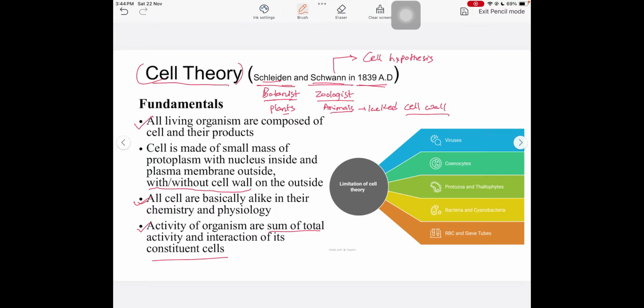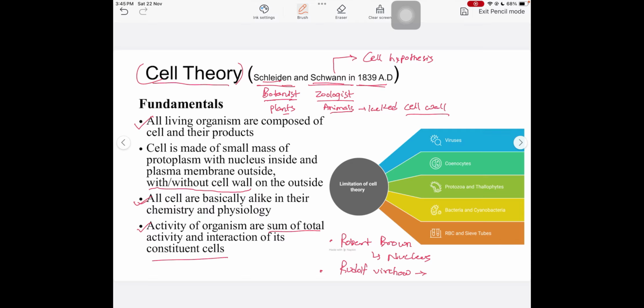The cell theory was not just halted here, but soon after the cell theory, many discoveries were made. There was a scientist named Robert Brown who came up with the idea of a nucleus. He discovered the nucleus, by the way. Other scientists came, and the most popular one was Rudolf Virchow.